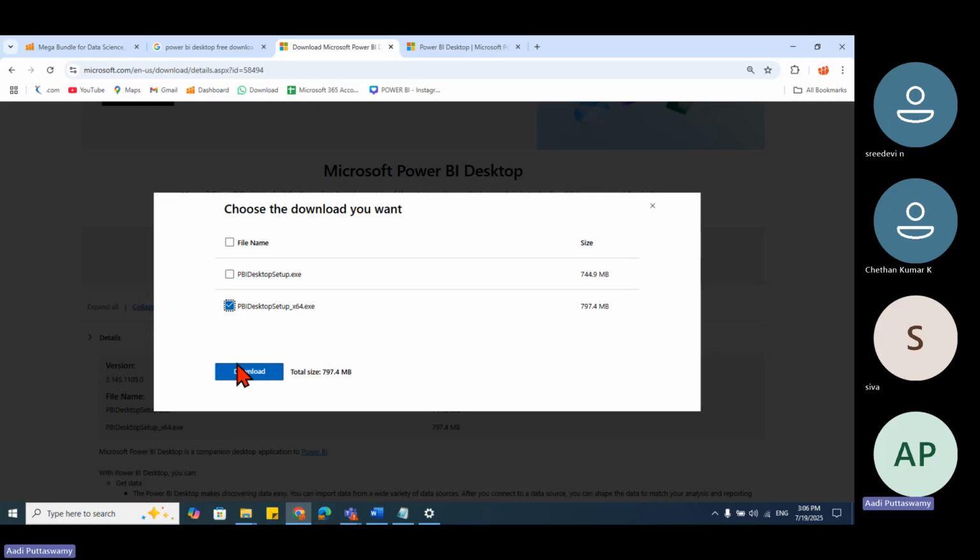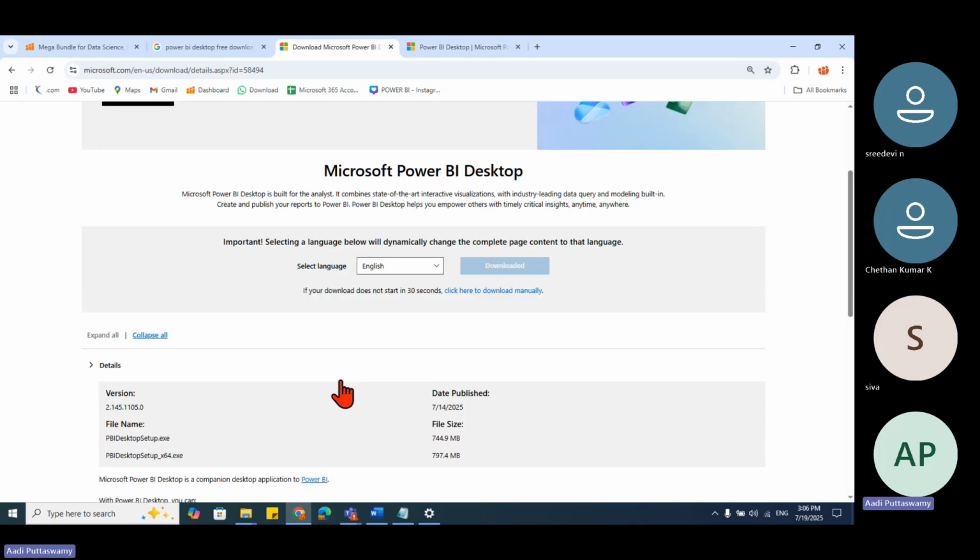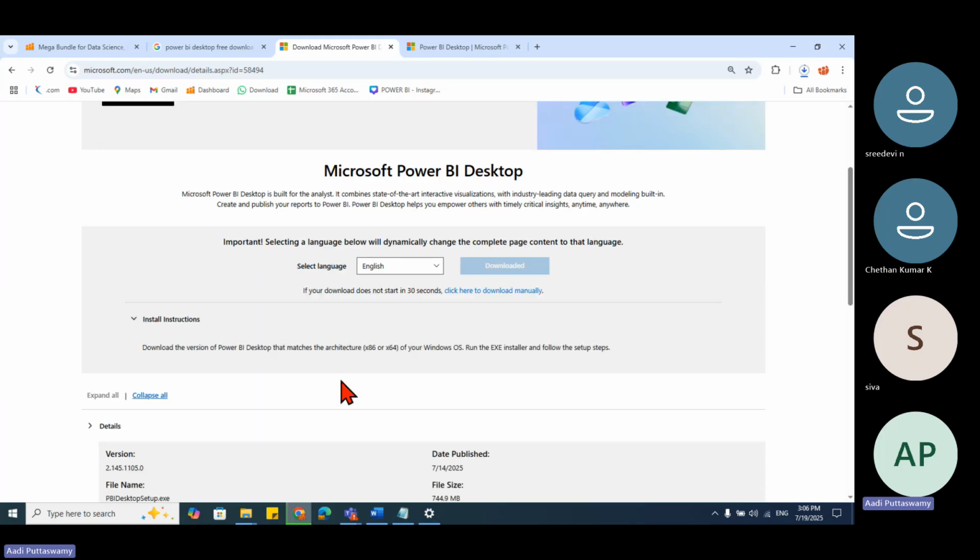I'll say download. Now if I click on this download, it's 797 MB, so it will take some time. But every month there will be some update, so you can install it every month. No problem, it's free. You don't have to uninstall and install; directly install and it will get updated. Done. So here I'll not keep on installing because it will take some time.